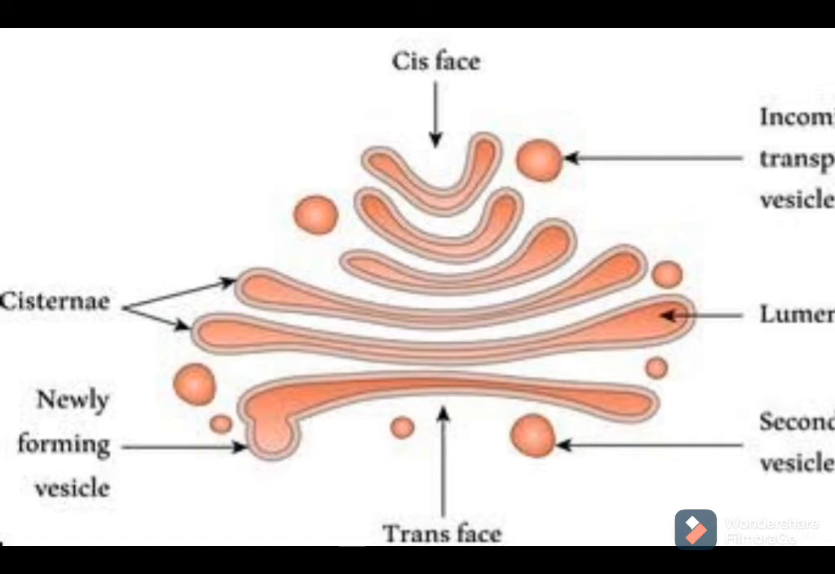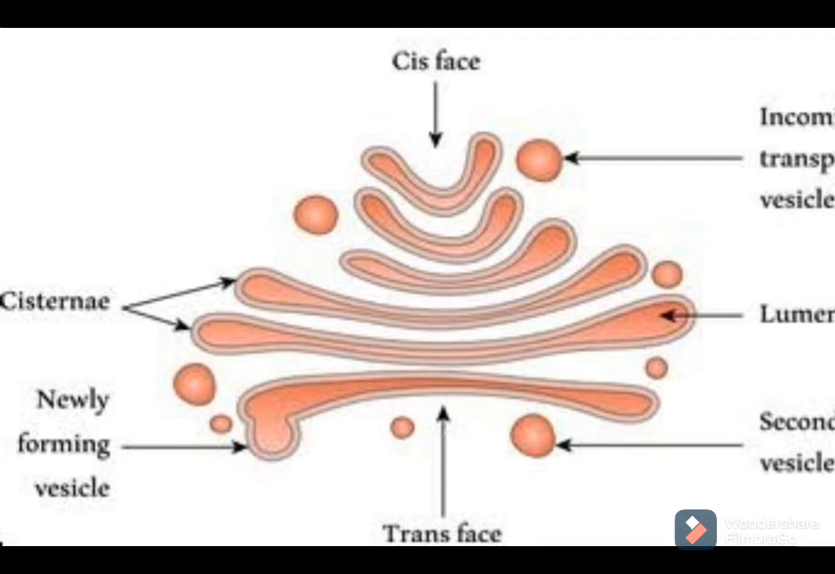That raw material gets modified, and several reactions take place inside those sacs, and those reactions lead to modification of the raw material. As it passes to the next sac, it gets modified further, and after completion of modification it is packed into vesicles. Then these modified vesicles, this modified material, pass to the different parts of the cell where it is necessary, or they reach their destination.